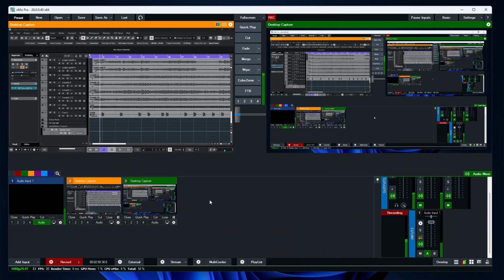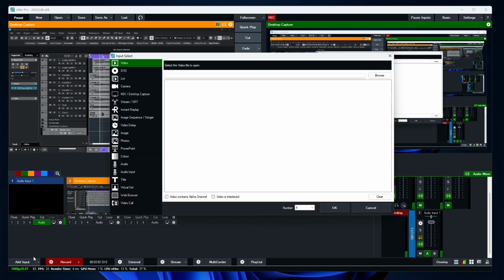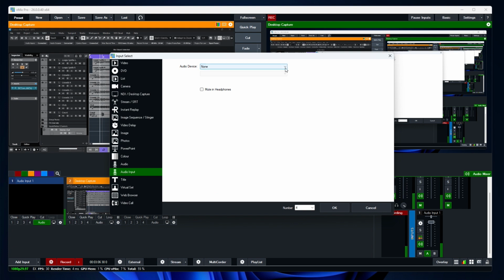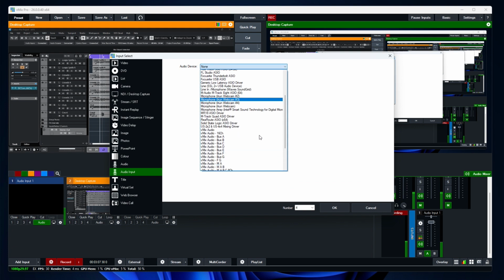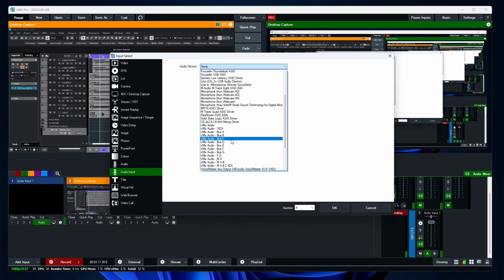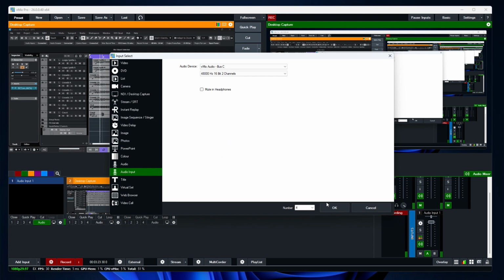On the vMix side now, you go to add input, then you go to audio input. What do you want to add? We are going to be adding a free bus on vMix audio. Currently I'm using buses A and B, so I'm going to be choosing bus C.